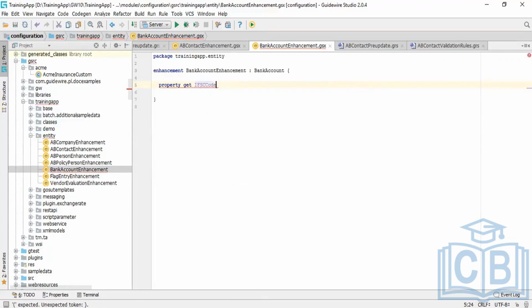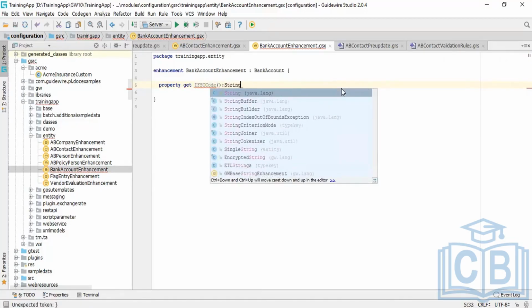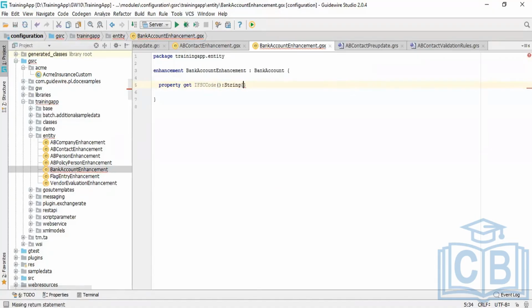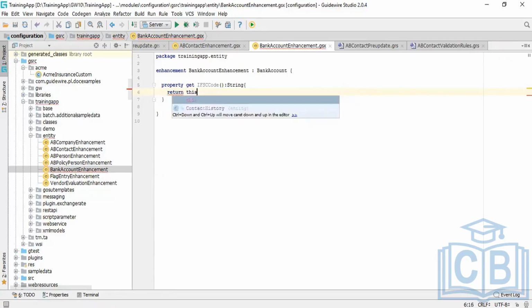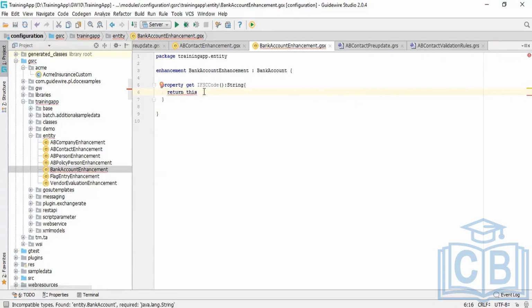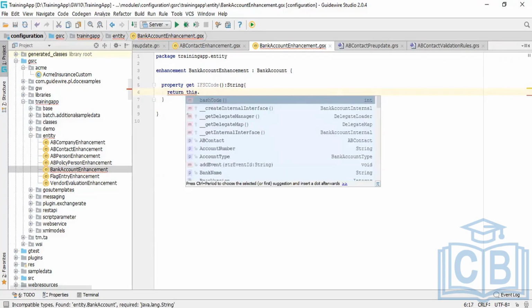This property is created like we create setters and getters. Similarly, this property gets created. BankAccount, if you give this, this will contain the BankAccount object. This dot. We want my IFSC code to be the first 4 digits of my bank account number.